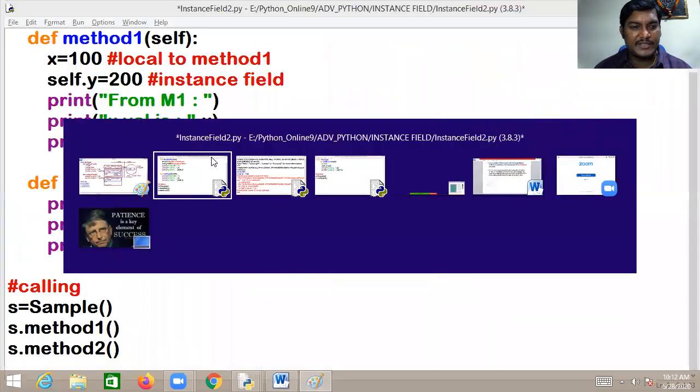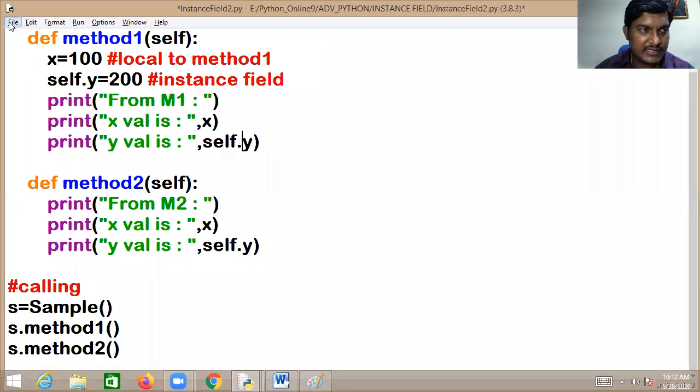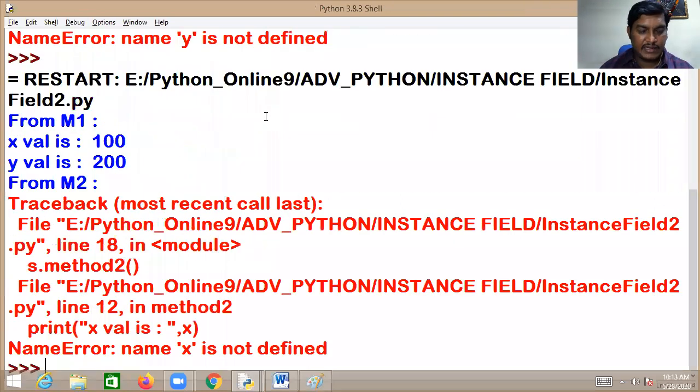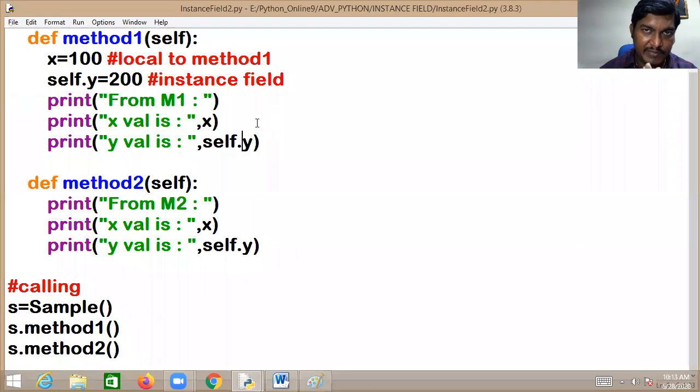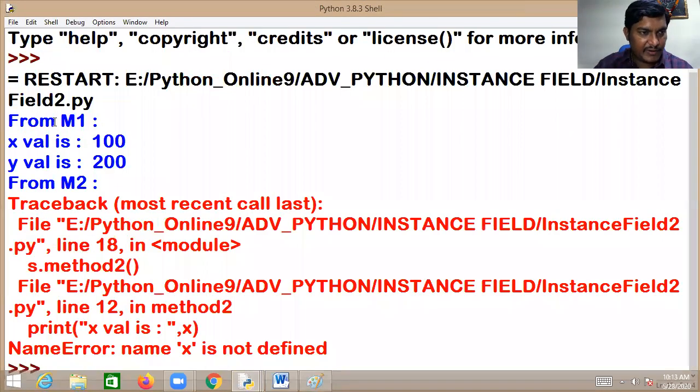Please, you can observe this. Let me go with that. Save and go to the run menu, run module. You can see. Be relaxed. Go to what? Run module. So from method 1, you are getting the x value and the y value.